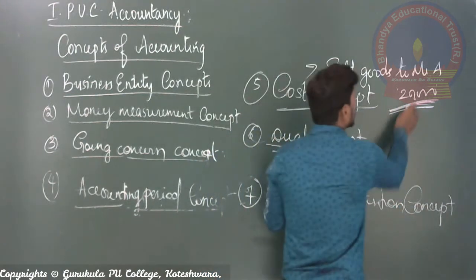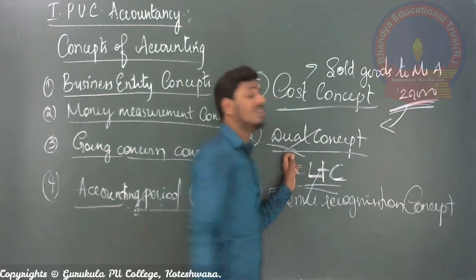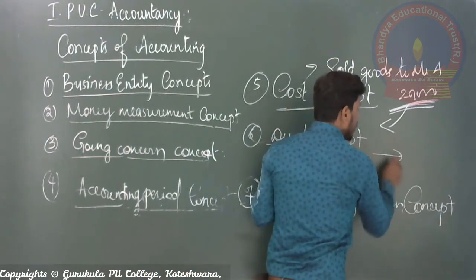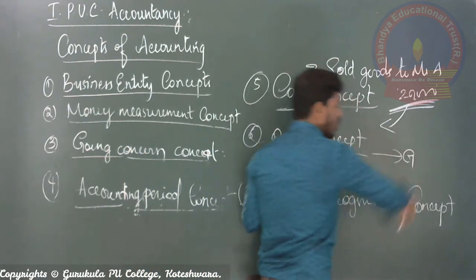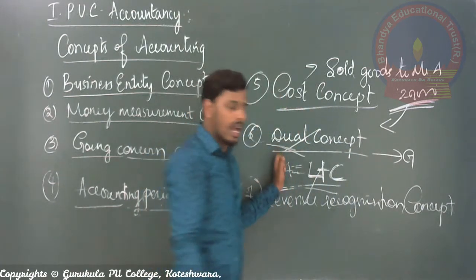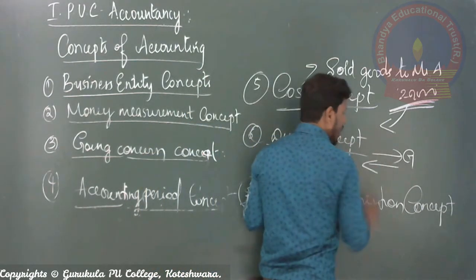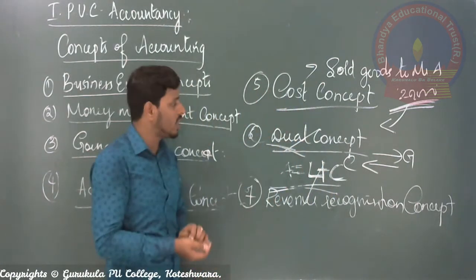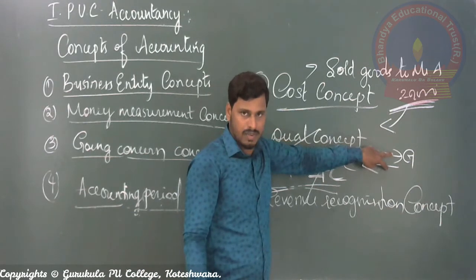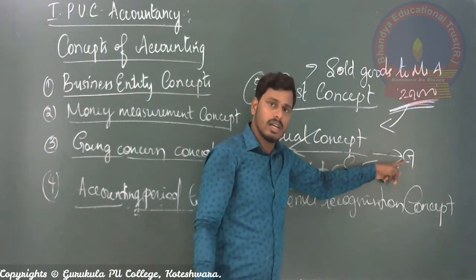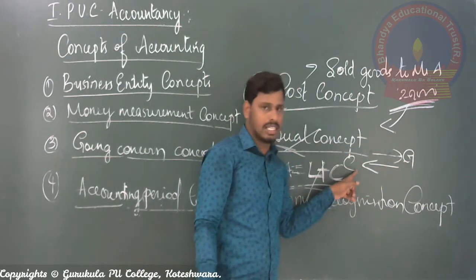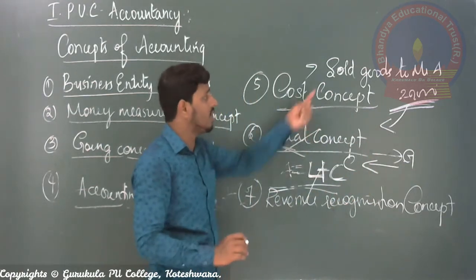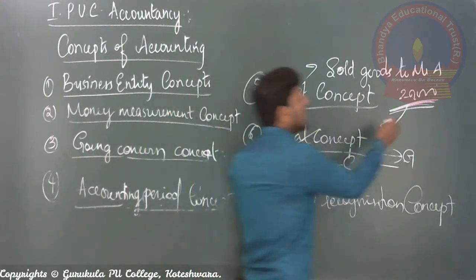The amount the company needs to receive is 20,000. So it means goods worth 20,000 go out from the organization, and cash of 20,000 will come to the organization. This is called dual aspect: something given and the same value benefit received. This is called the dual concept. But here one thing is, this is a credit transaction.